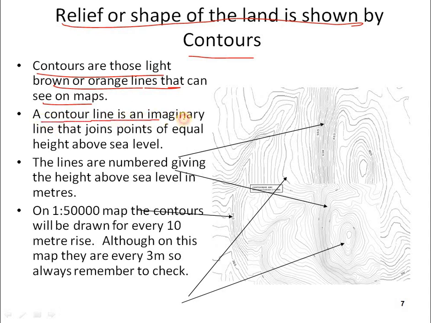And a contour line is an imaginary line that joins points of equal height above sea level. So this contour line is also an imaginary line, and it joins the points of height above sea level. Whatever points are there above the sea level will be connected through it. Okay, and the lines are numbered giving the height above sea level in meters.